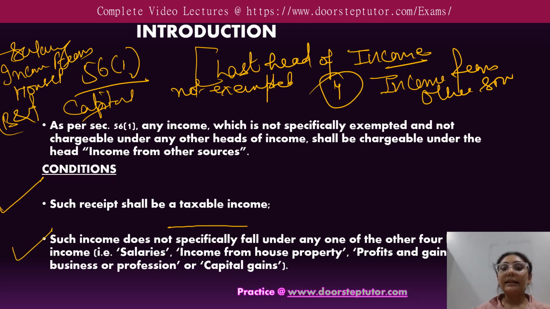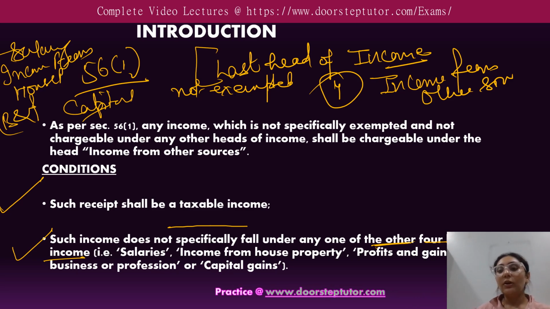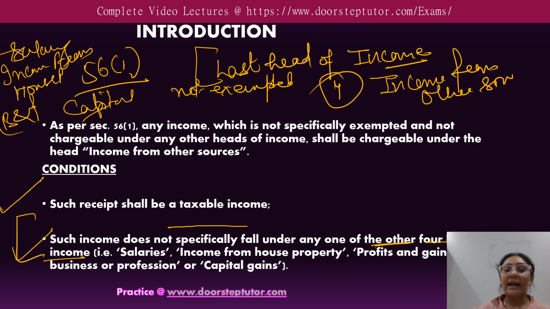Second is that it does not specifically fall under any of the other 4 heads of income. So the income which is taxable and which does not fall under any of the 4 heads of income is known as income from other sources.